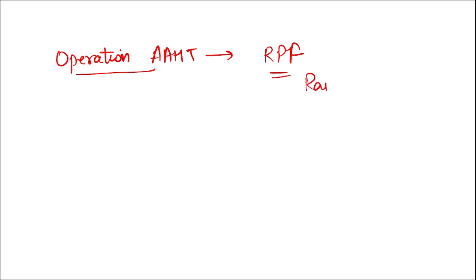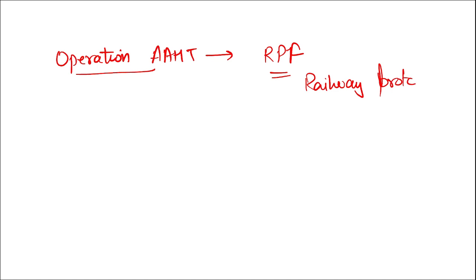Recently an operation was launched, that is Operation Aahat. This Operation Aahat was launched by which force and what was the reason to launch this operation? So remember, this Operation Aahat was launched by the RPF. What is RPF? It is the Railway Protection Force.